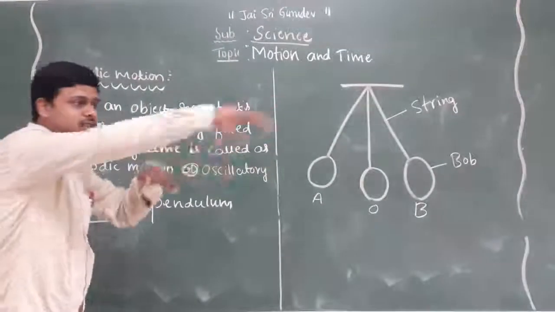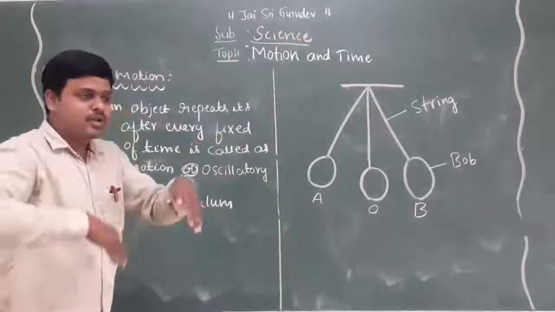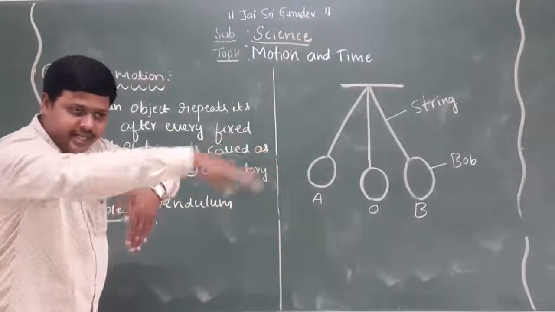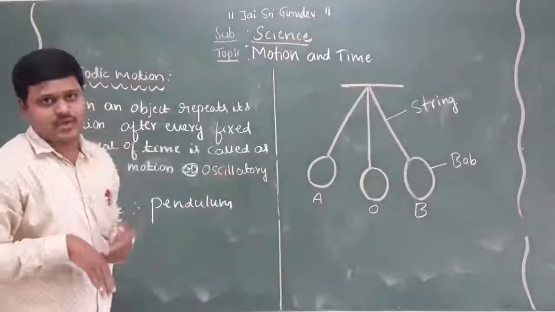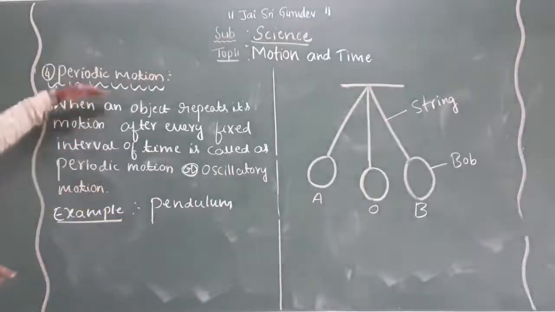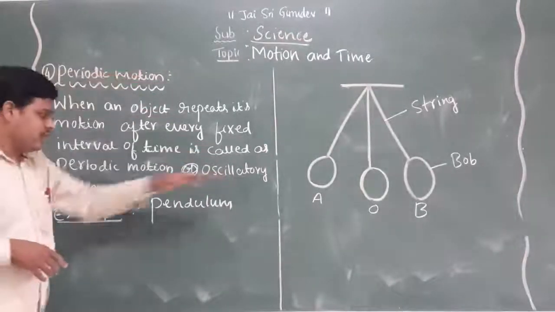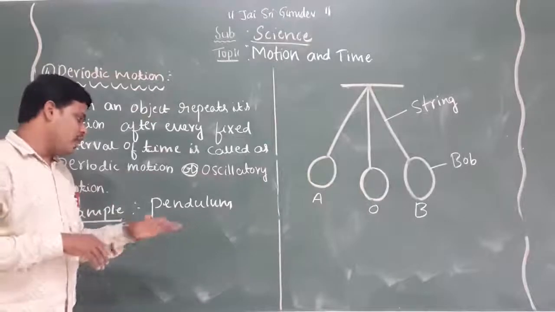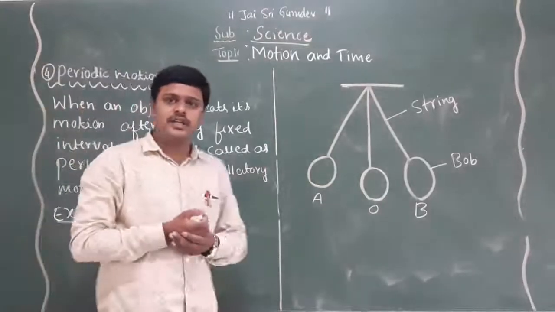Oscillatory means the movement takes place at a fixed time interval. That is what we call periodic motion or oscillatory motion. Could you give an example of oscillatory motion?